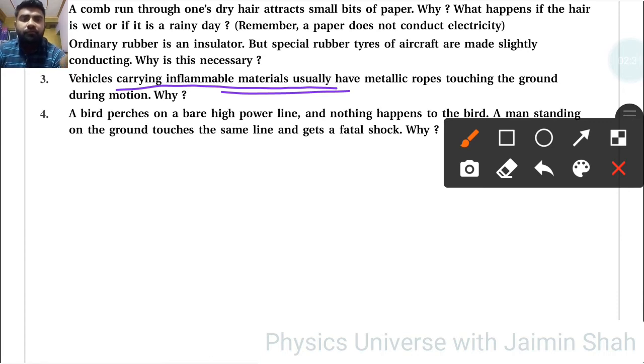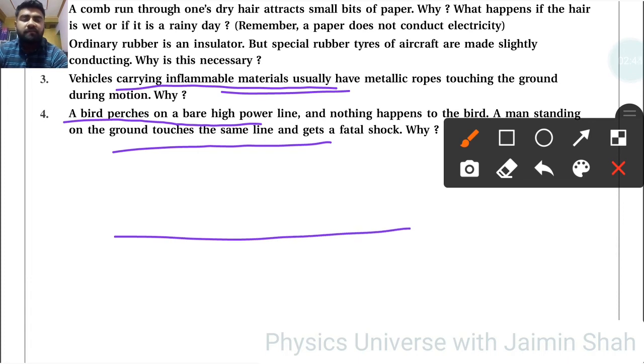Then fourth one, a bird perches on a bare high power line and nothing happens to the bird. A man standing on the ground touches the same line and gets a fatal shock. Why? If this is a high voltage wire and the bird is sitting on it with its two legs, the circuit is not completed. If the circuit is not completed, current will not flow. So even on a high power line, the bird is not harmed.